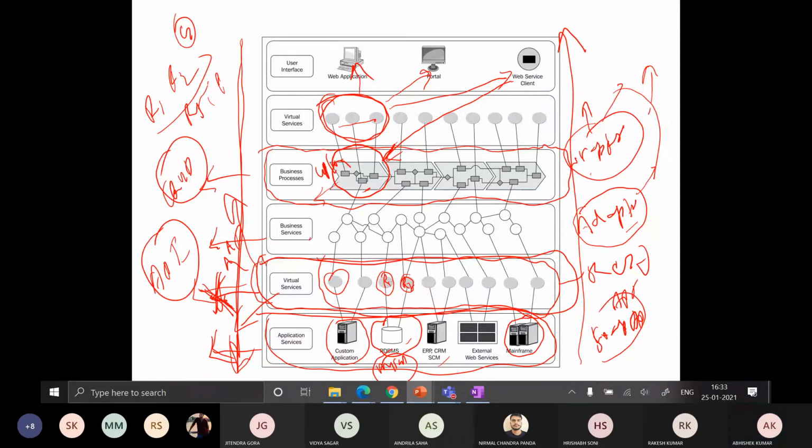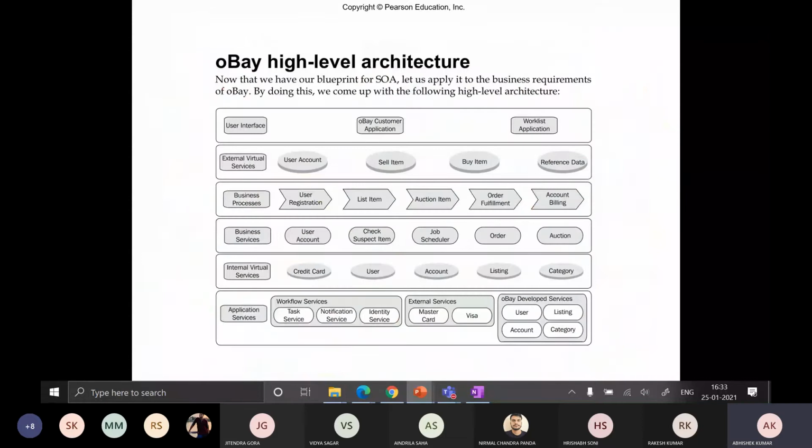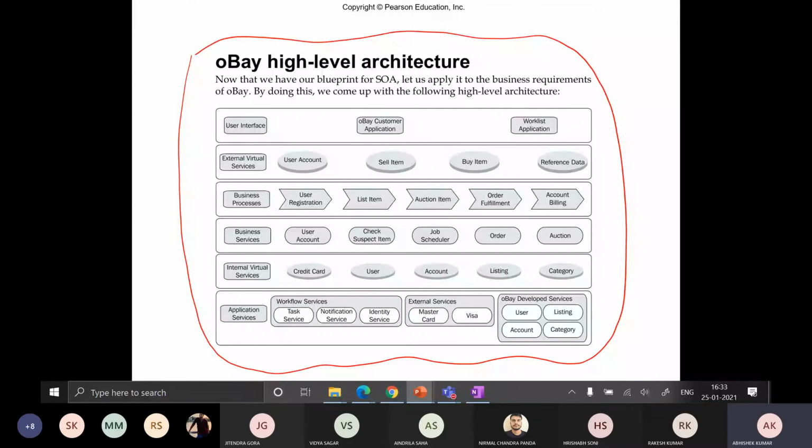Okay. This is the high level architecture for the OB system. I have already sent you the OB requirements, so please go through this diagram. The first layer is the user interface layer. The second layer is the external virtual services layer, and what are the different business processes?